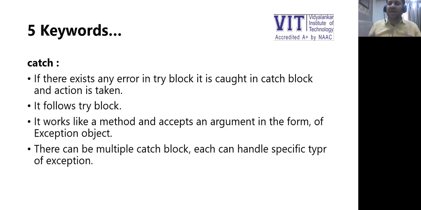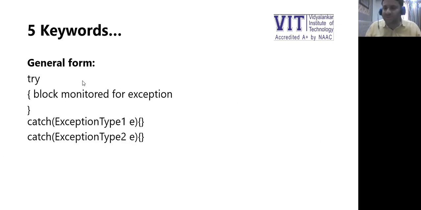It works like a method and accepts an argument, and the argument is the object that is created when the exception is generated. So if there is a divide by zero, then an object of the arithmetic exception class is created and thrown from the try block. And we can have multiple catch blocks, each to handle different kinds of exceptions. This is basically the general form. We can have a try block, and then different types of catch blocks handling different types of exceptions.